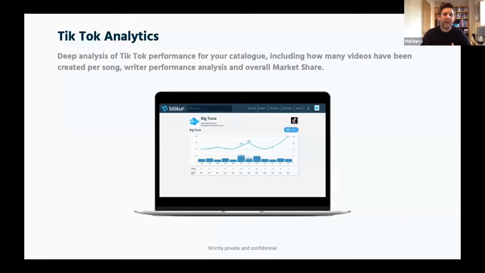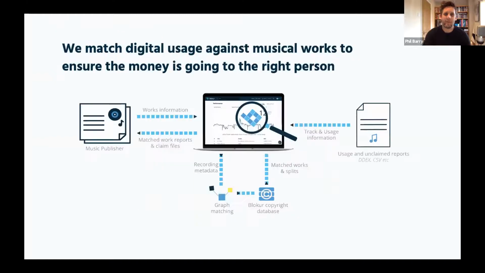And then one stage deeper again, for our clients, we also help them with unclaimed and unmatched income from different sources. An example of that might be the big UGC platforms where there's a whole lot of usage going on that can't always be matched at the source. And we work with our clients to match that remaining bucket of money against their copyright information, so that they can then claim anything that might be left over. And we have really interesting results there, finding billions and billions and billions of views for our clients of usages that haven't been identified by other sources.